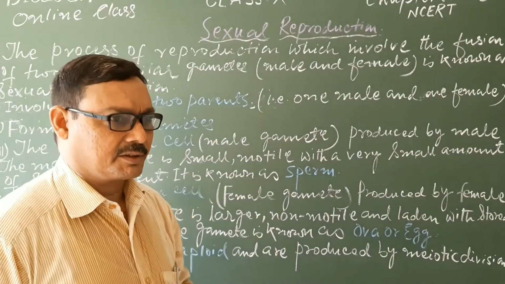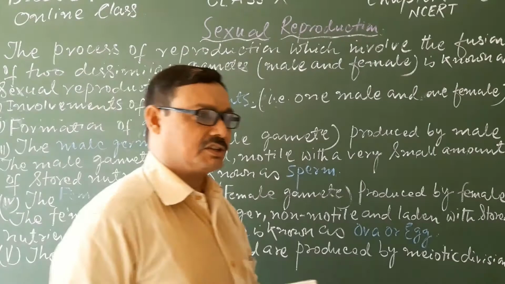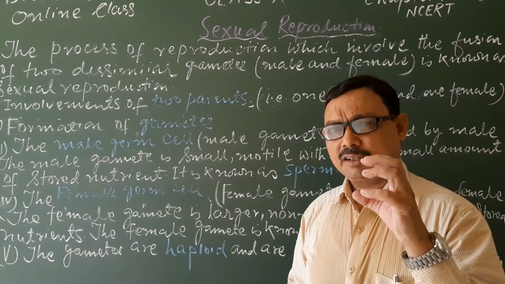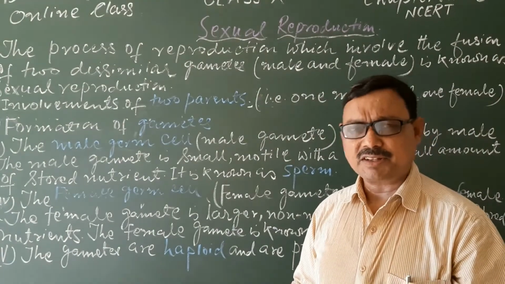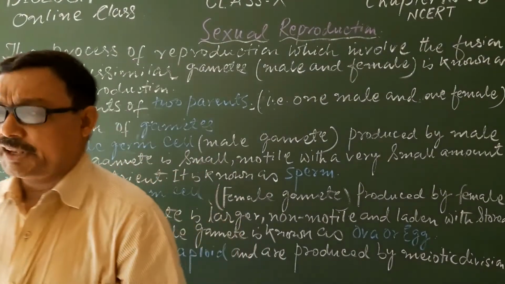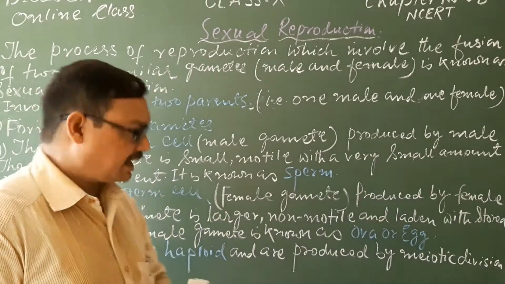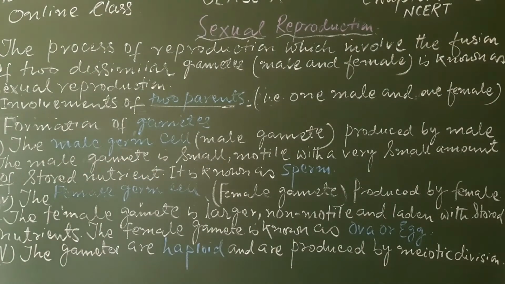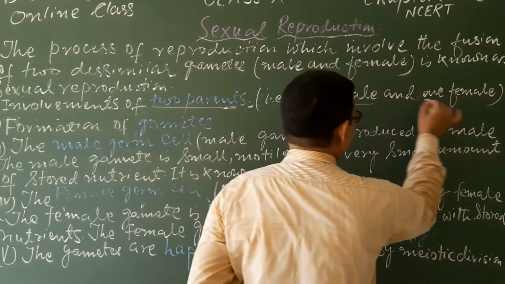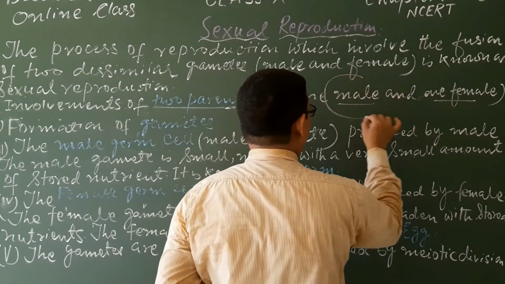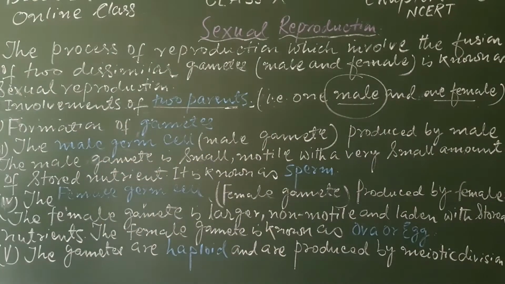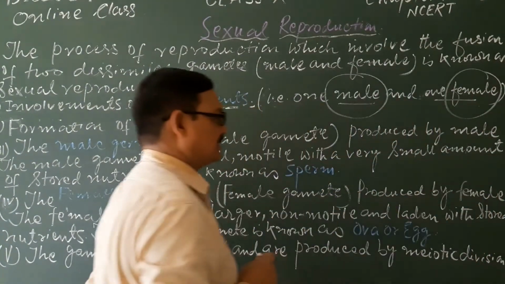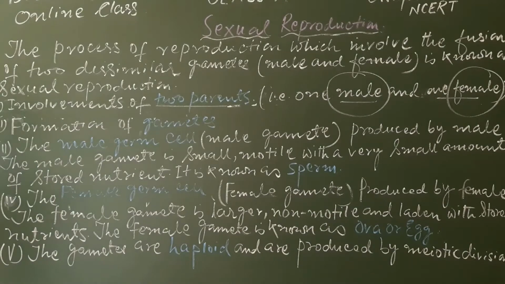The process is a complex one and involves several steps. Let us look at those steps one by one. The first important thing is the involvement of two parents, that is one male and one female. The male is responsible for production of male germ cells and the female for production of female germ cells, and thereafter their fusion will take place.